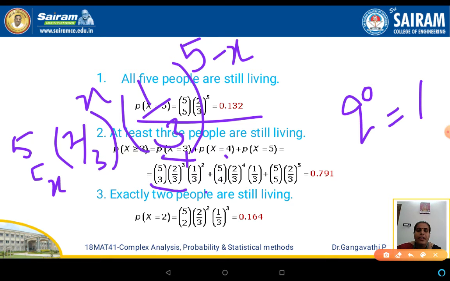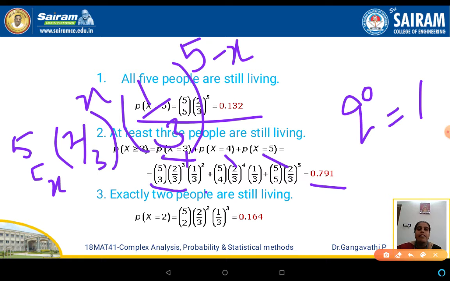And for P of x equal to 4, you get this, and for P of x equal to 5, you get this. So in the same expression, just replace the value of x. And on simplifying all these things, you get the answer as 0.791.